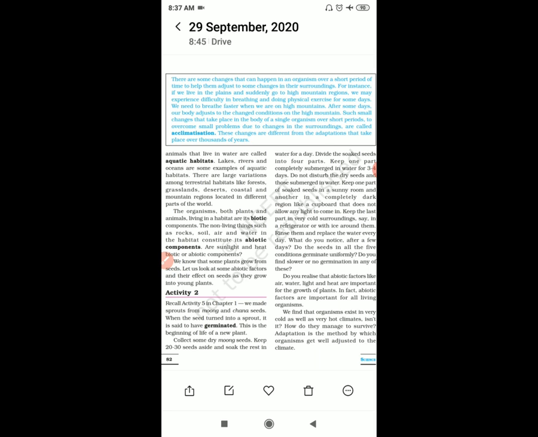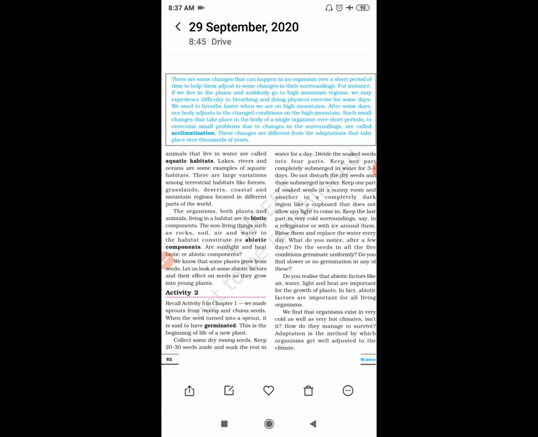One completely in water, second in a dark place, then third in a sunny room जहाँ पे लाइट थोड़ी बहुत आती रहती है. And one you can put in a very cold region, say a refrigerator.